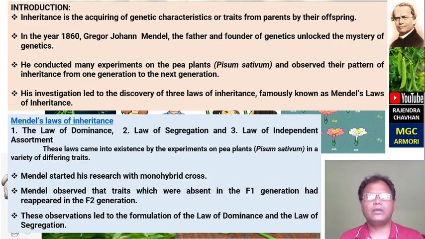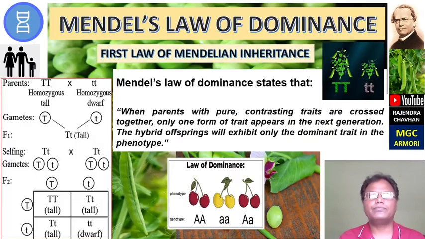Mendel started his experiment with a monohybrid cross, that is capital T crossed with small t. Mendel observed that traits which were absent in the F1 generation had reappeared in the F2 generation. These observations led to the formulation of the law of dominance and the law of segregation. The first law is Mendel's law of dominance. This is the Mendelian first law.